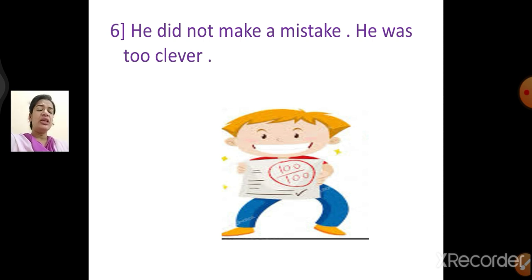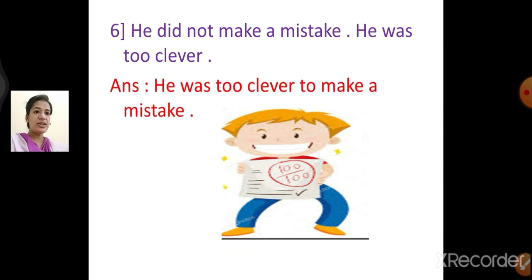Now he was too clever to do what? To make a mistake. So we are not going to write "did" here. Instead of that, we are going to write "to make a mistake". So he was too clever to make a mistake. So the answer is like this. He was too clever to make a mistake.